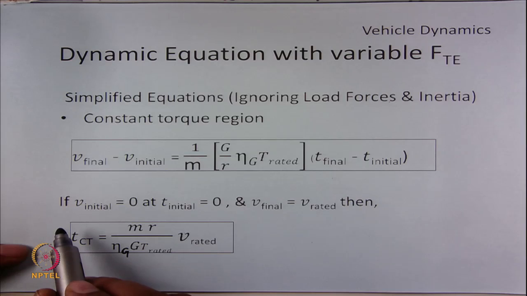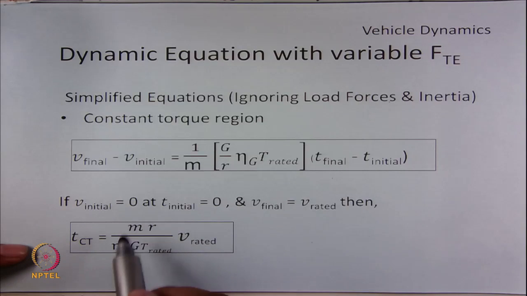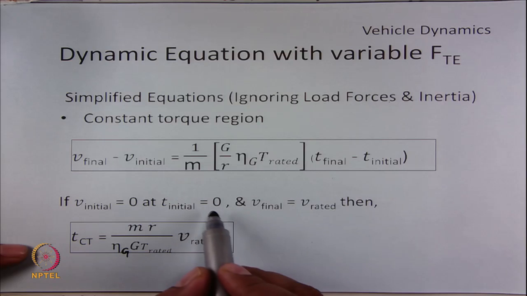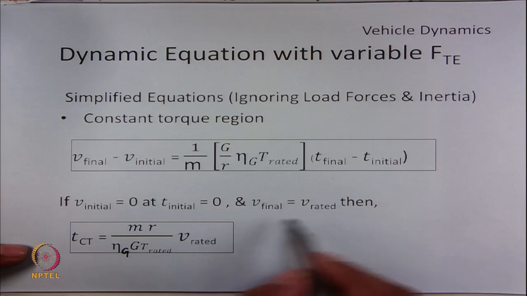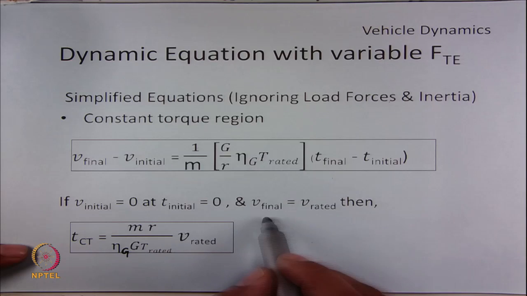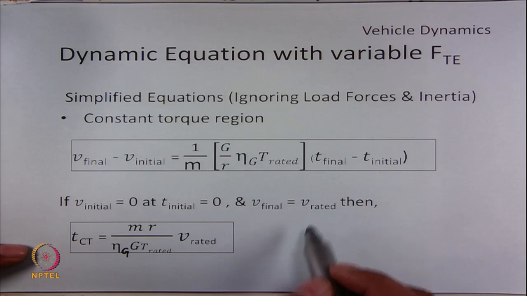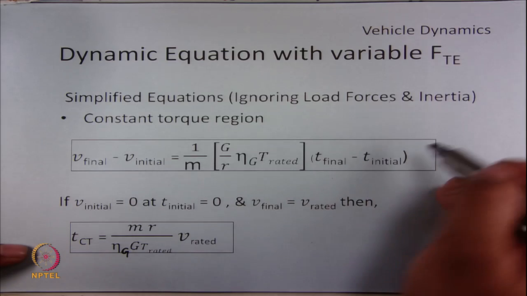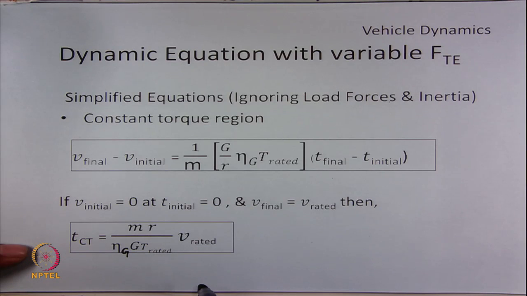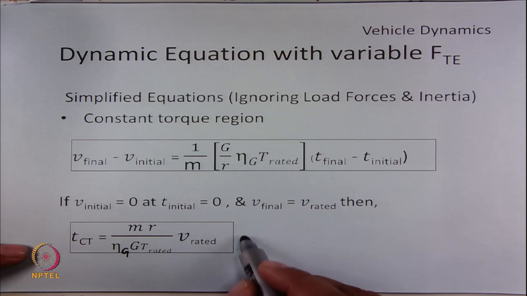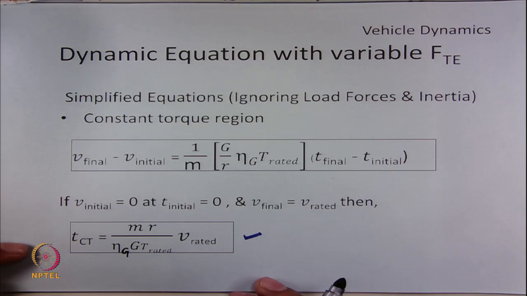If we assume that v initial is 0 at t initial equal to 0 seconds, and we know that in constant torque mode the v final is the v rated of the vehicle, if you substitute this in the first expression, we can get the time required for the vehicle to reach the rated velocity given a constant torque of T rated. This is a very simple expression which can be used to calculate the time elapsed.